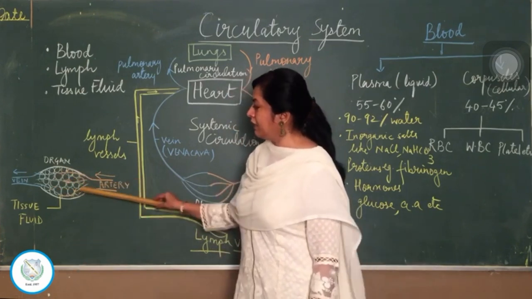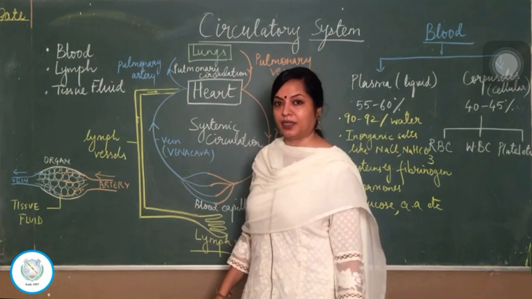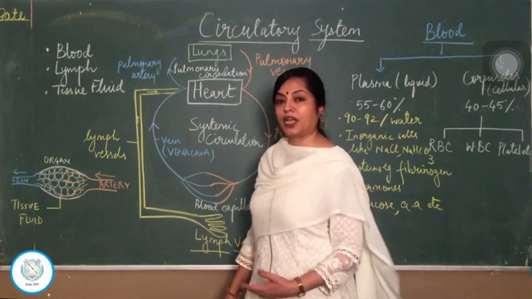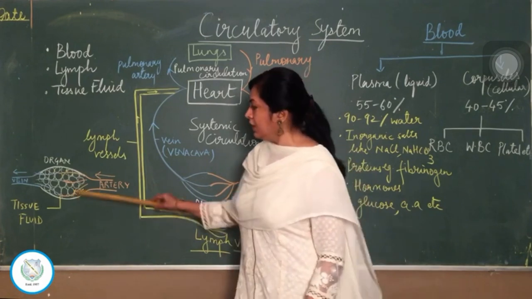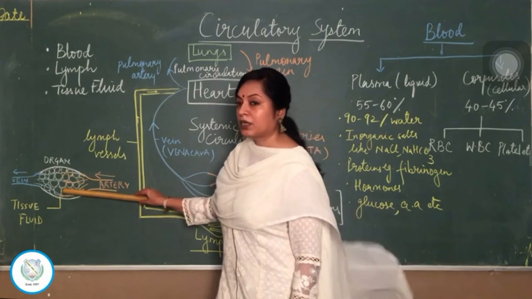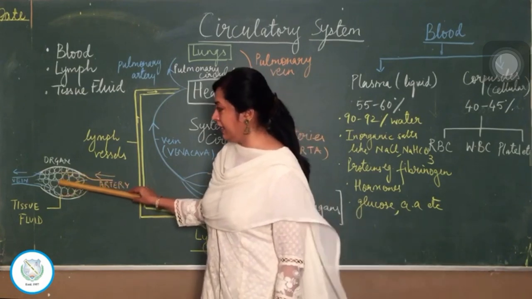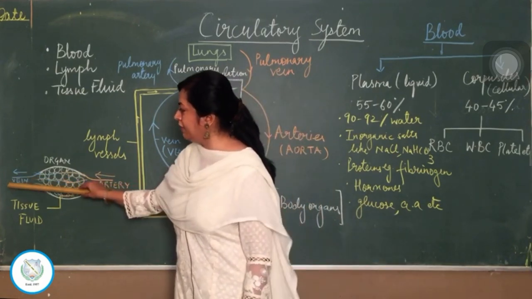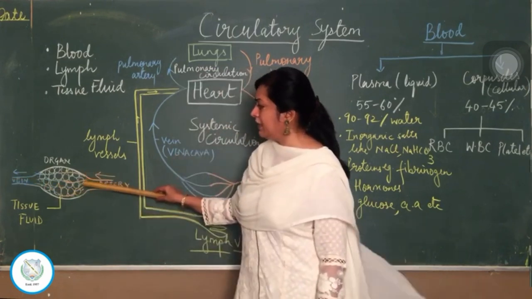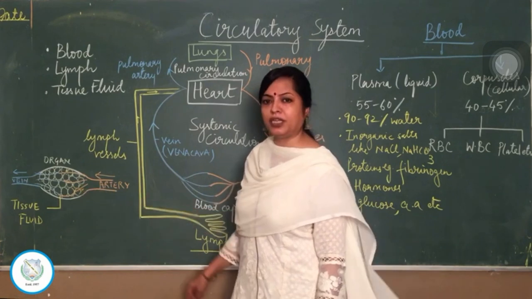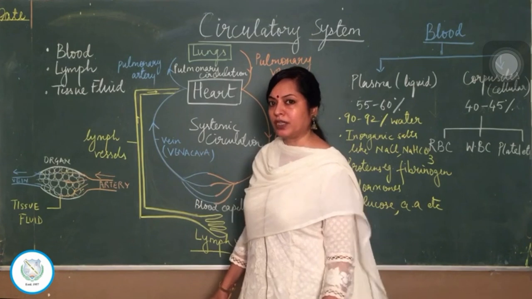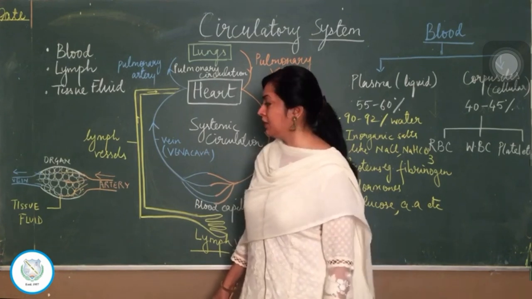The reason is that the walls of the capillaries are very thin, and from these thin and leaky walls, oxygen and nutrients diffuse out. They are supplied to these cells in the organs. Carbon dioxide and waste is collected and then it leaves through the vein. But if you have noticed, these capillaries are not able to reach every cell in the organ or every body cell. So for this, a special adaptation is there.